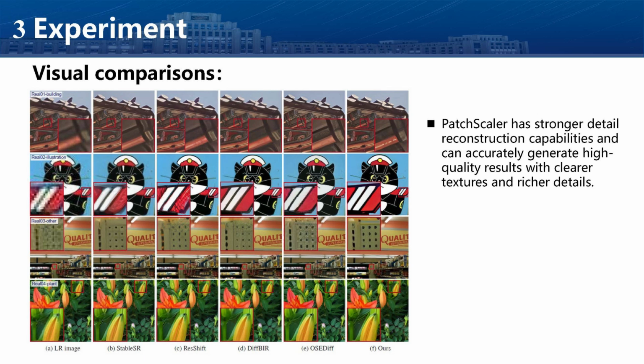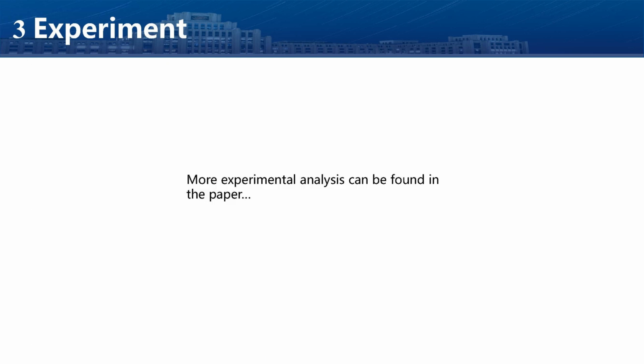Here are visual comparisons on real-world low-resolution images. PatchScaler produces sharper textures and more realistic results compared to other methods, which often appear blurry or oversmoothed. More experimental analysis can be found in our paper.